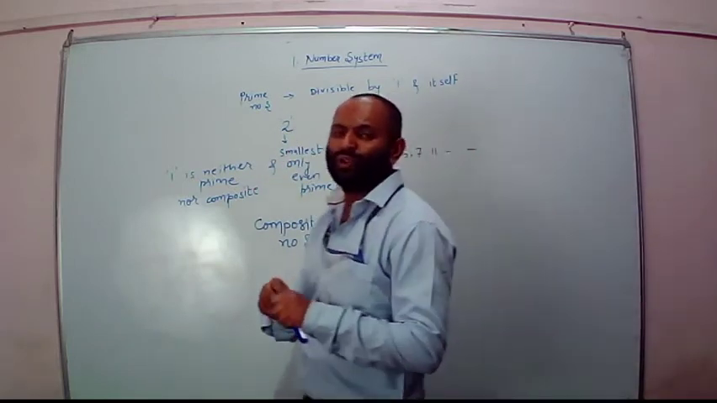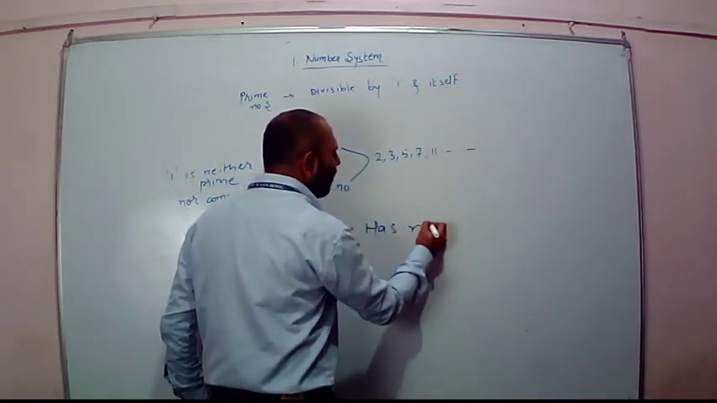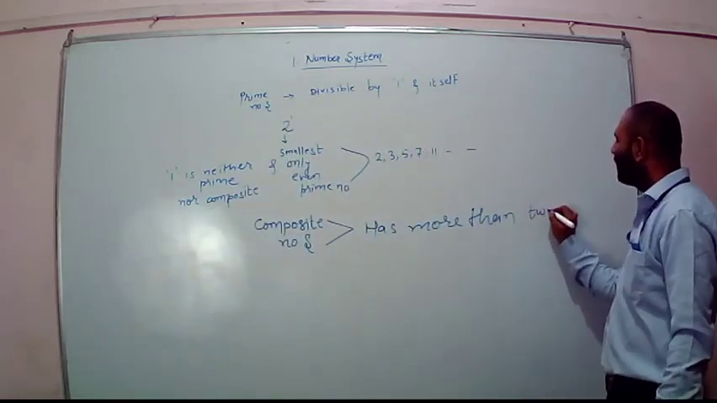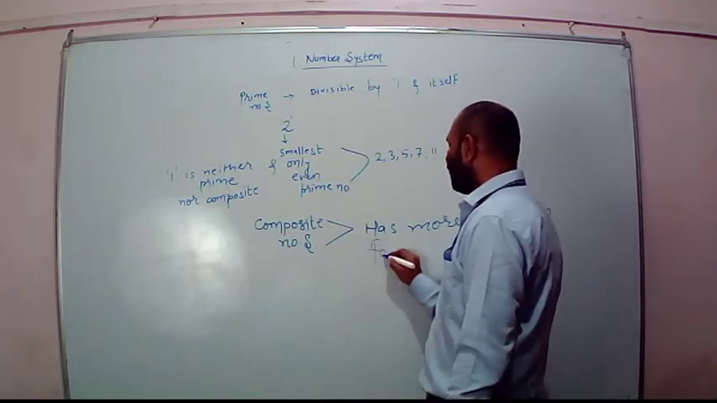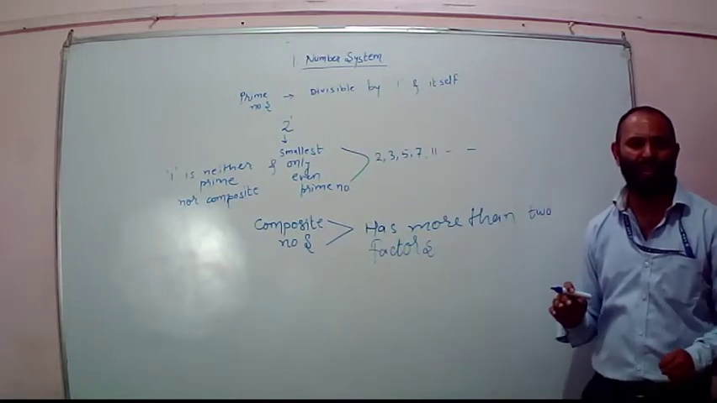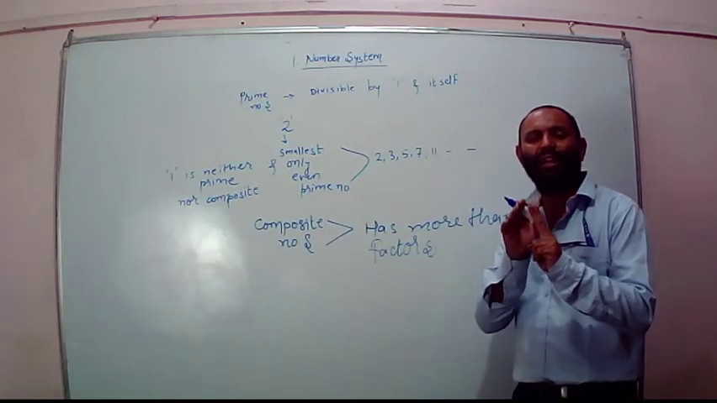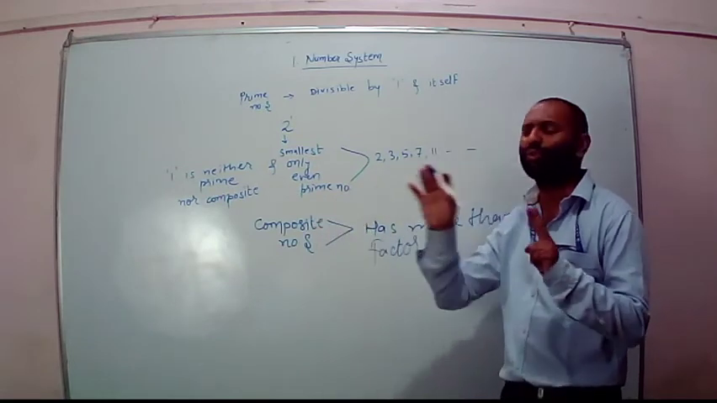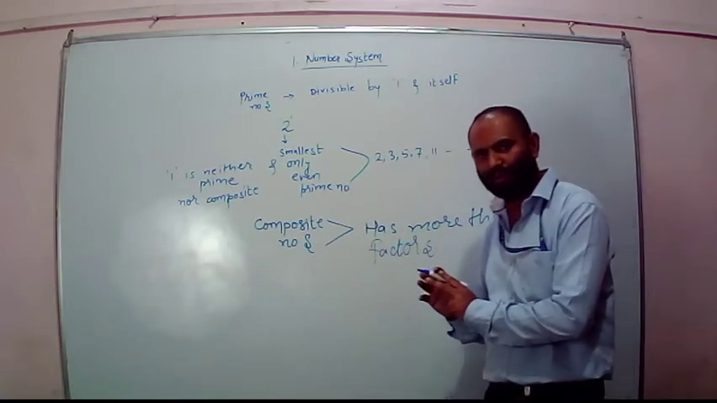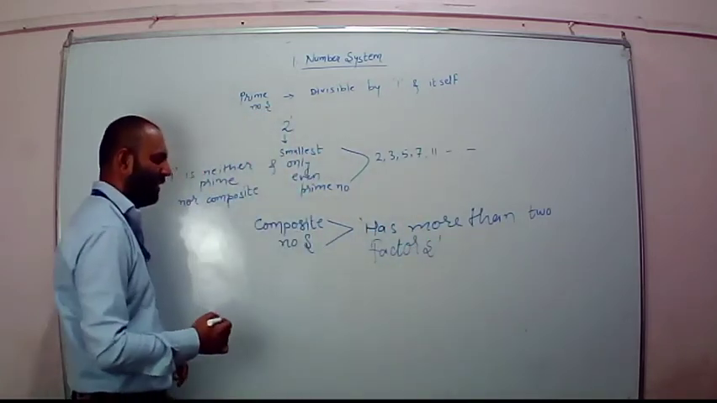Getting that? So basically a composite number has more than 2 factors. A number which has more than 2 factors is divisible by some other numbers besides 1 and itself. It is also divisible by some other numbers. Such numbers are known as composite numbers. Alright. So you must know it has more than 2 factors.